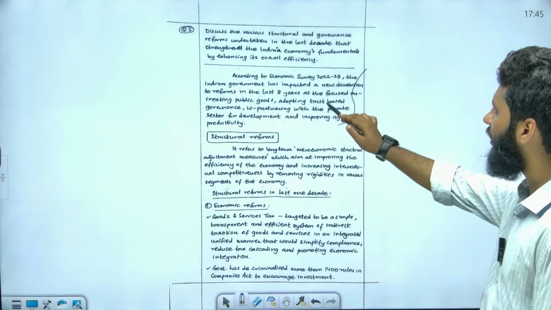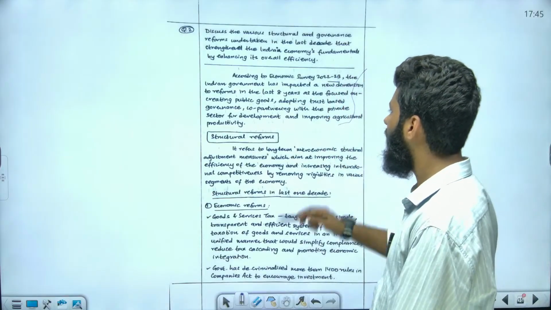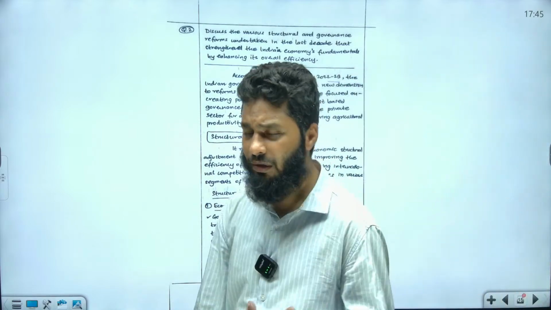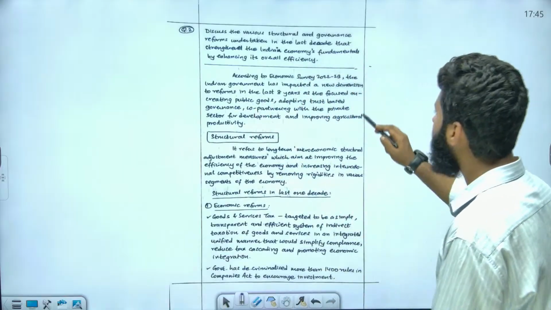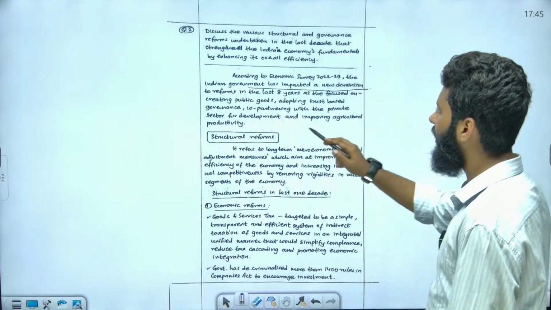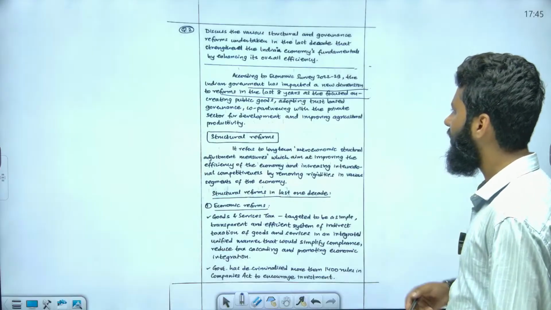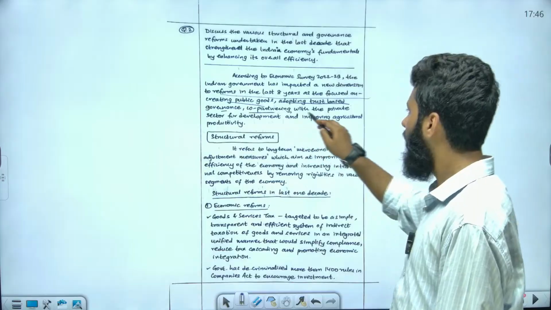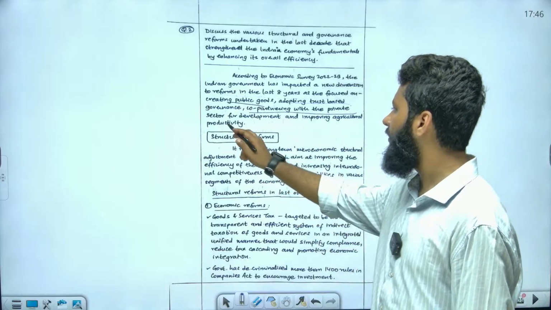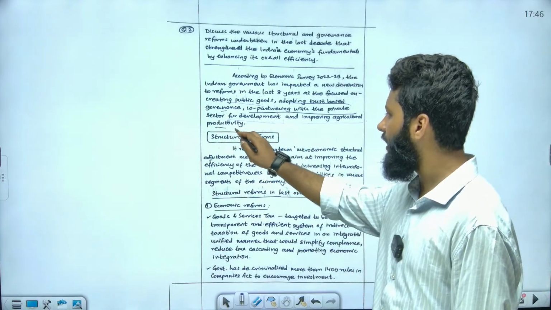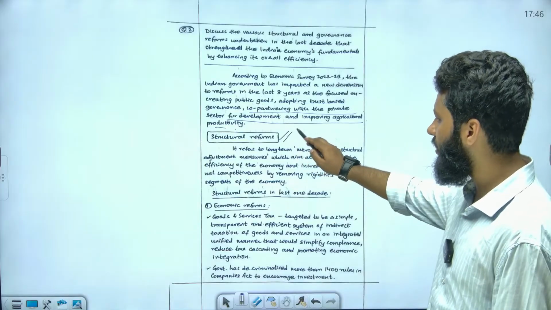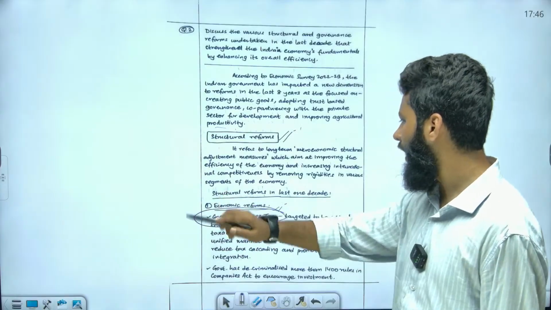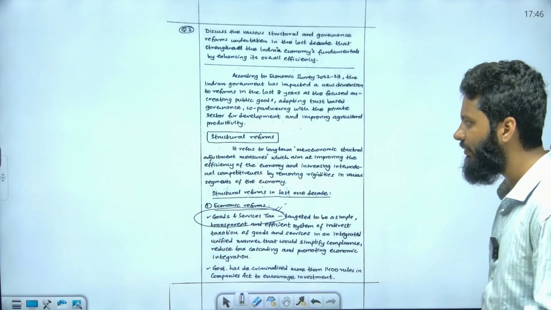So, for example, we can put economic survey according to Economic Survey 22-23, or we can give other information also. But when we talk about reforms, the Indian government has imparted a new dimension to reform in the last 8 years as the focus on creating public goods, adopting trust-based governance, and co-partnering with the private sector for development and improving agricultural productivity. Now, when we talk about structural reform, we can also talk about economic reforms, in which this goods and services tax is one reform that we can talk about.